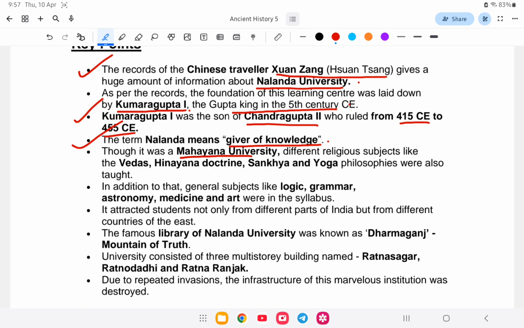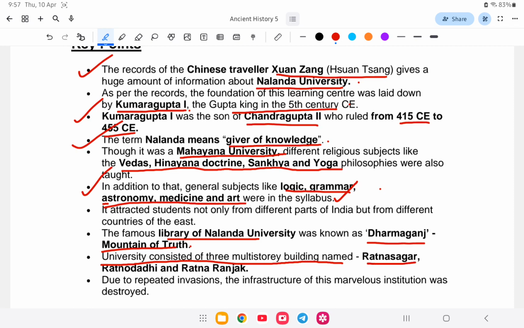Though it was a Mahayana university, different religious subjects like the Vedas, Hinayana doctrine, Sankhya and Yoga were also taught, along with astronomy, logic, grammar, medicine and art. The famous library of Nalanda University was also known as Dharmaganj, Mountain of Truth. The university consisted of 3 multi-story buildings called Ratna Sagar, Ratna Dadhi, and Ratna Ranjak. Due to repeated invasions, Nalanda University was destroyed.